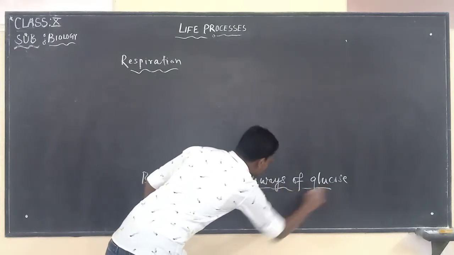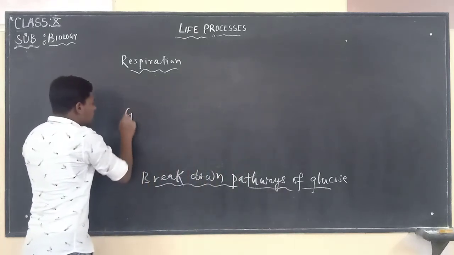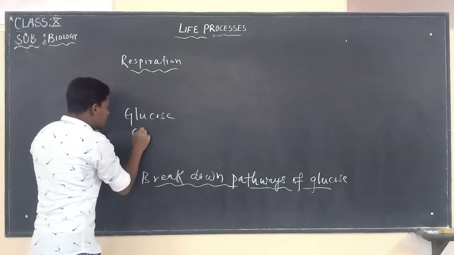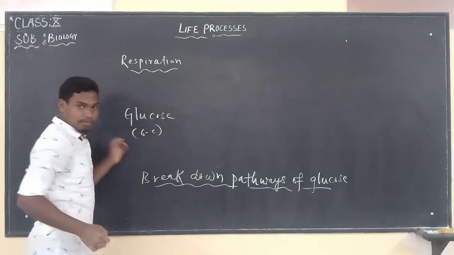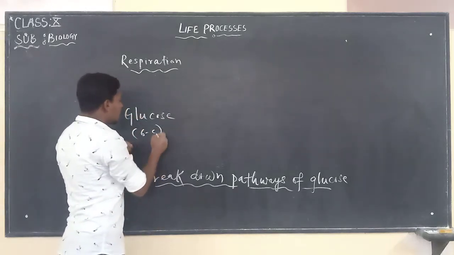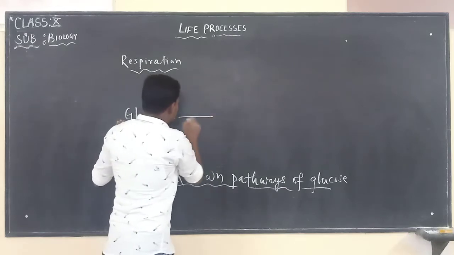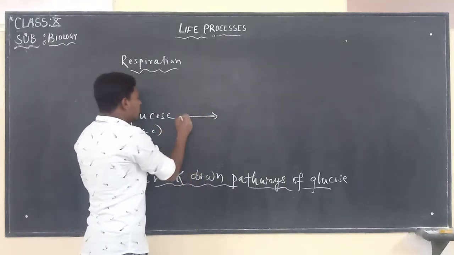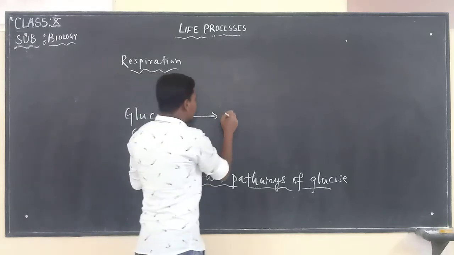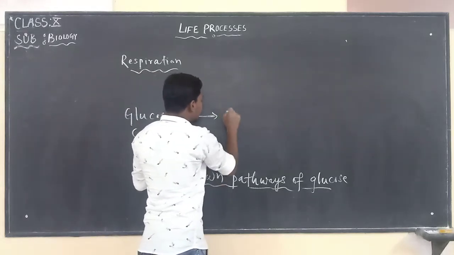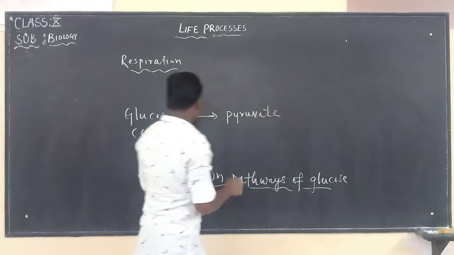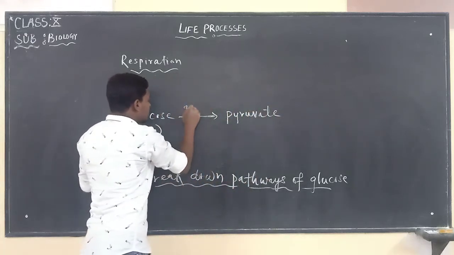Now we are going to discuss. Glucose is a 6 carbon molecule compound. Glucose is broken down into pyruvic acid or pyruvate. This process is known as what?